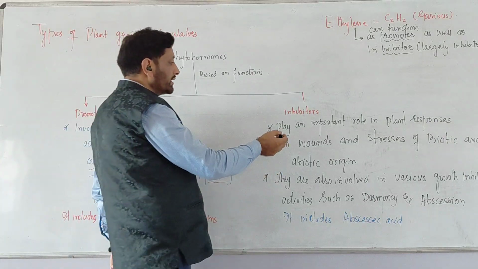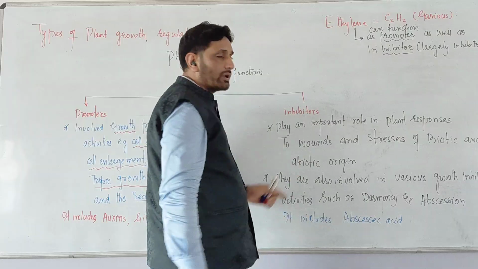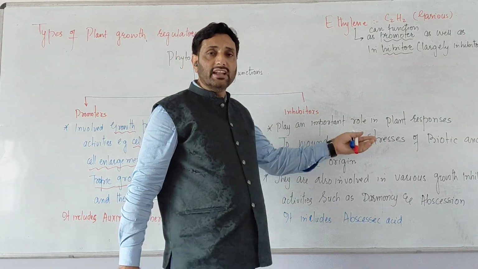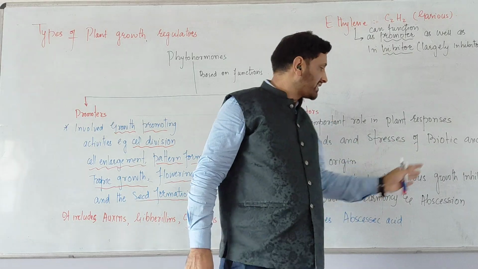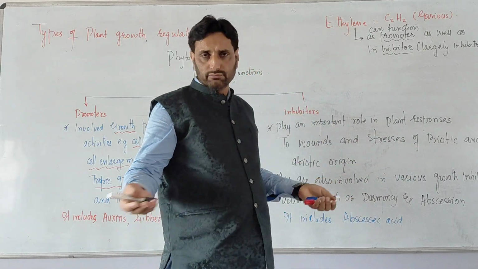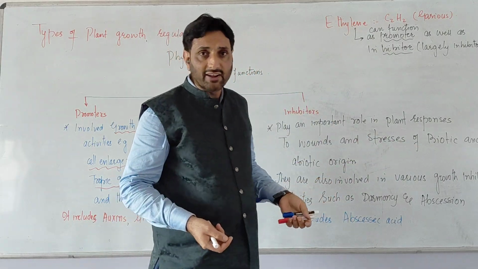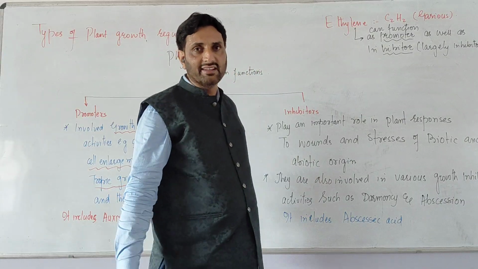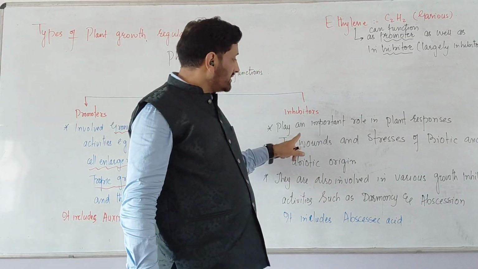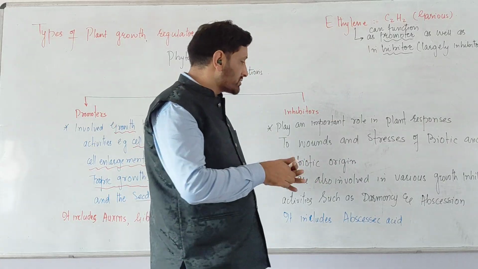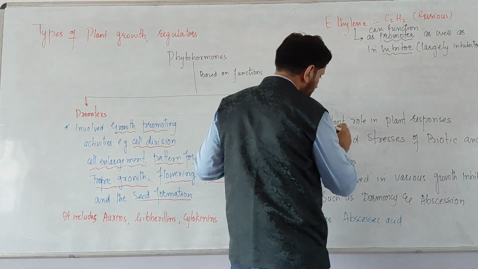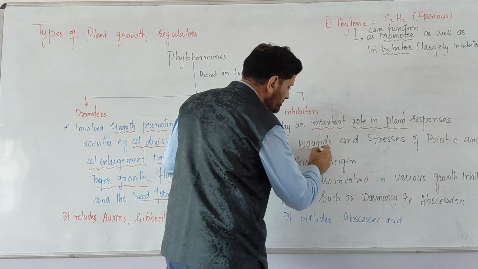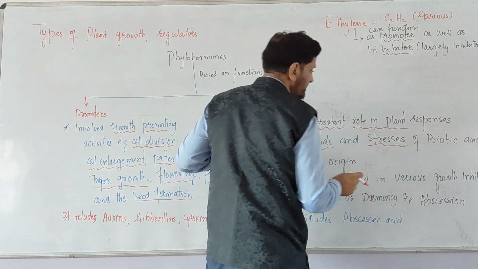One group plays an important role in plant responses against wounds and stresses. They can have the origin of biotic as well as abiotic. Biotic means some living organisms can affect, or abiotic means some non-living things can affect, like air, temperature, light, and so on. You must remember that they have an important role in plant responses to wounds and stress.